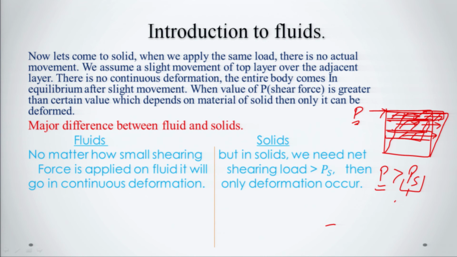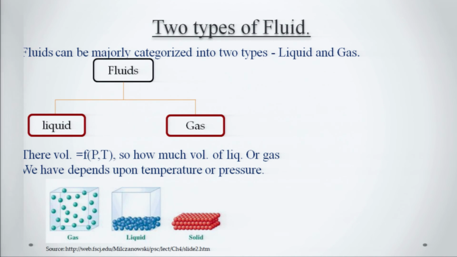That must be greater than a certain value of the shear force which is applied, and only then can it be deformed; otherwise, after a slight movement, it will again come to equilibrium. So, after clarifying the major difference between fluid and solid, we can discuss the types of fluid.